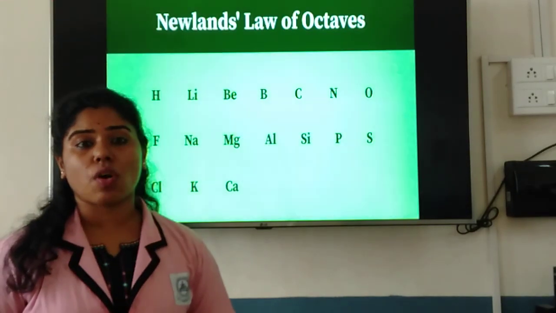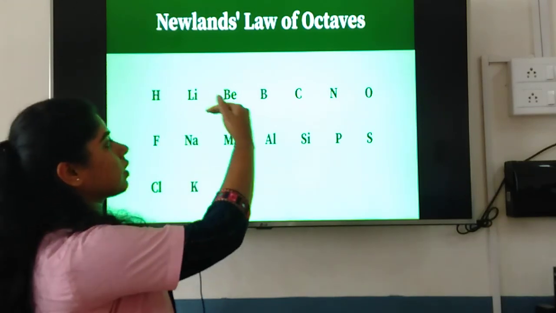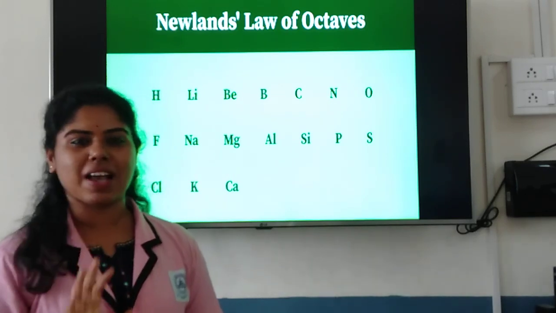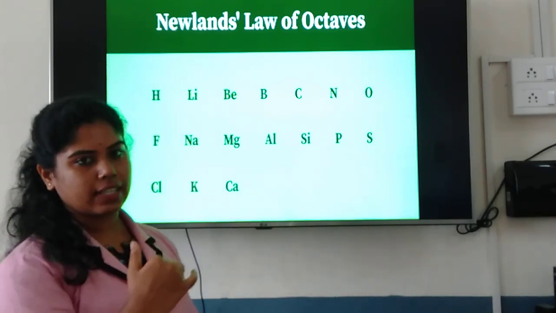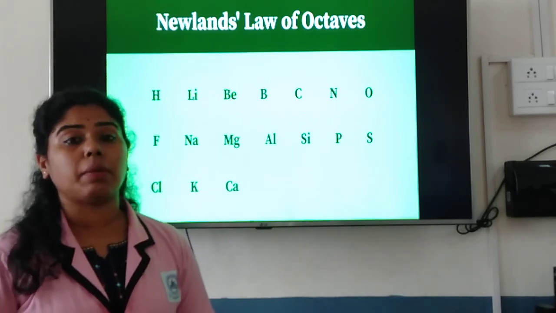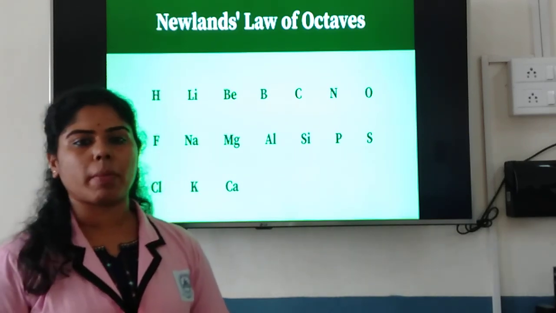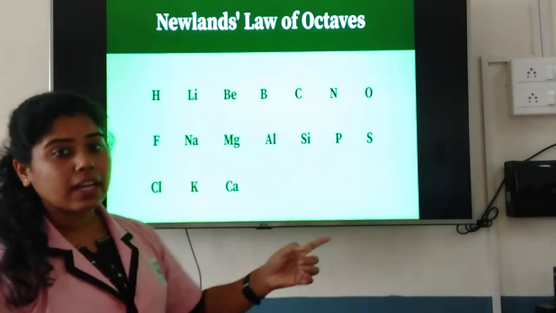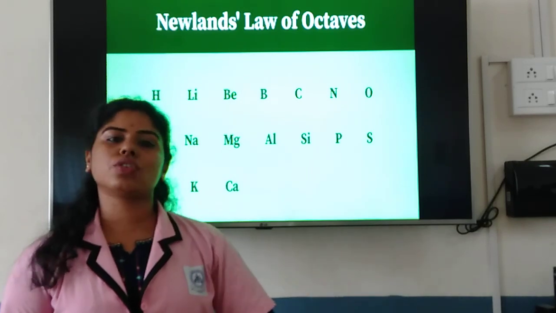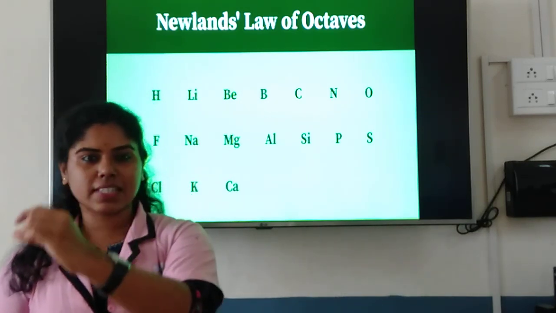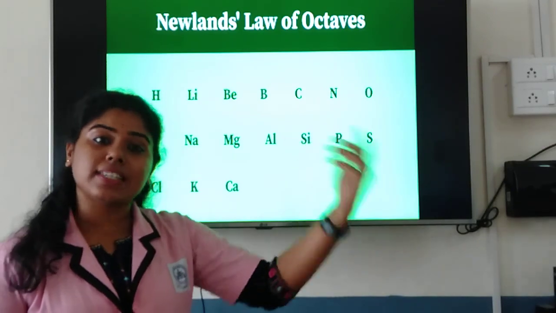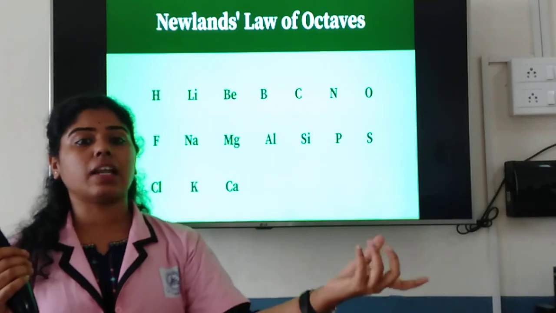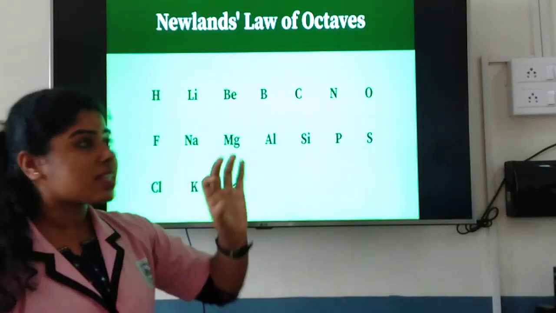Next comes the Newlands' law of octaves, wherein he classifies the elements in the increasing order of atomic masses. Correct? So all the scientists till then followed this pattern of arranging the elements, that is increasing order of atomic masses. So he arranged the elements in the increasing order of atomic masses, and then he relates it to the 8 notes of music. That is, when you start from sa, you go with re, ga, ma, pa, da, ni, sa. So you start with sa and end up with sa. Same way, the first element and the 8th element had similar properties. So this is what Newlands says.